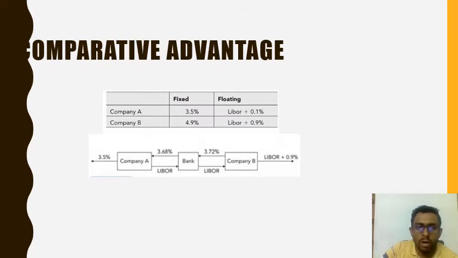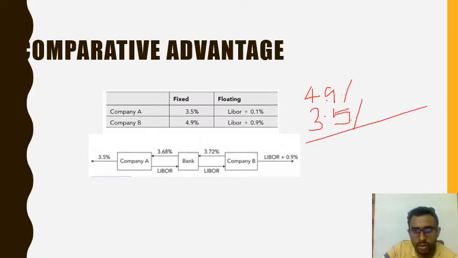Now company B can get a 4.9% loan and company A can get 3.5%, so the difference is 1.4%. In the floating market, B gets LIBOR plus 0.9% and A gets LIBOR plus 0.1%, so the difference is 0.8%.